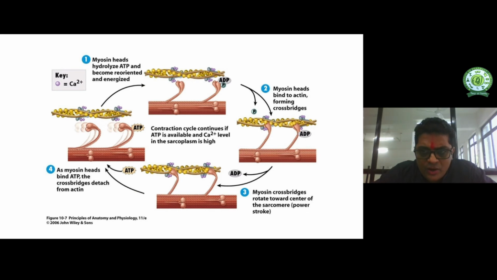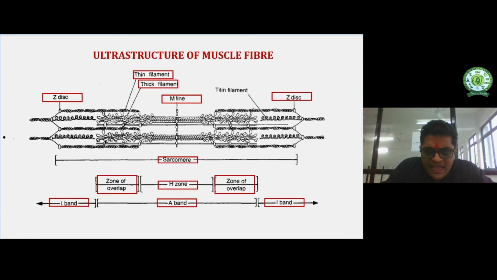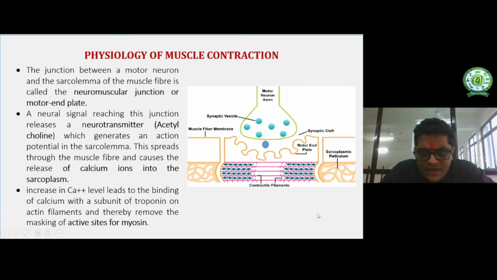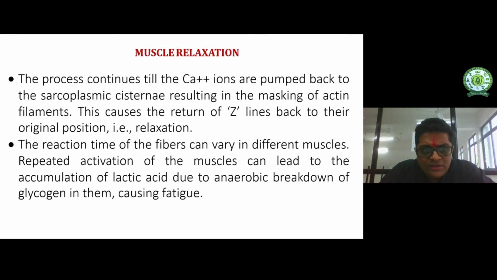So this is the contraction of the muscles, and during contraction the H zone gets smaller, or if the muscle is fully contracted, the H zone disappears. How do the muscles relax? The process continues until the calcium ions are pumped back into the sarcoplasmic reticulum. Once the excess calcium goes back into the sarcoplasmic reticulum, the myosin binding site of the actin filament is masked, which causes the Z lines to return to their original position, and the muscle relaxes.